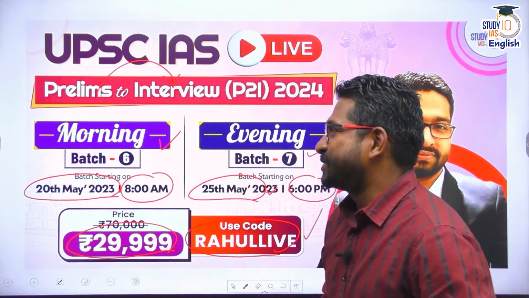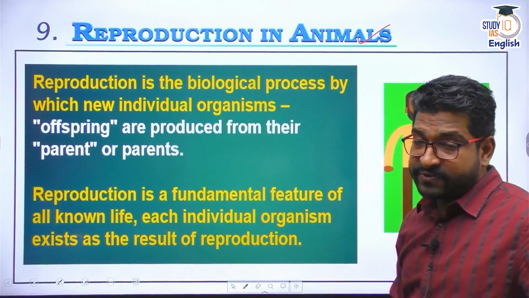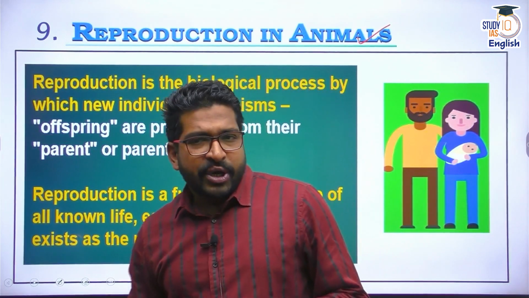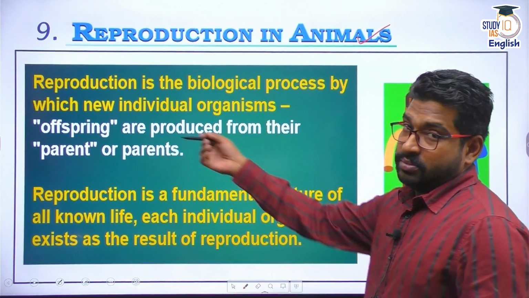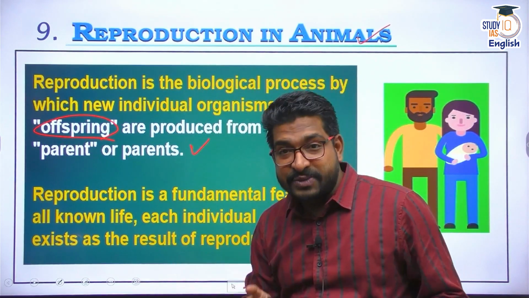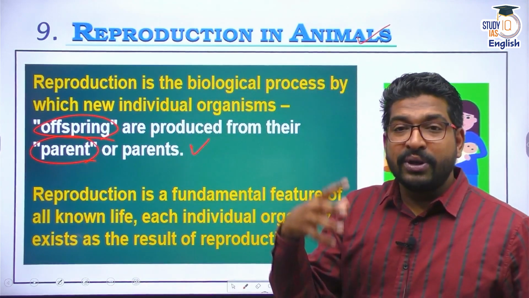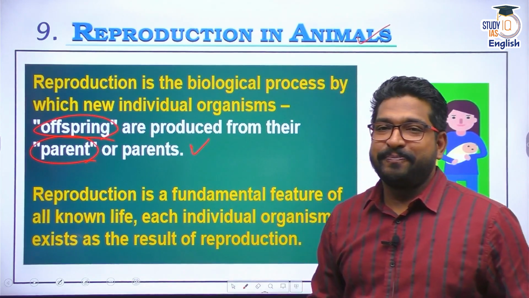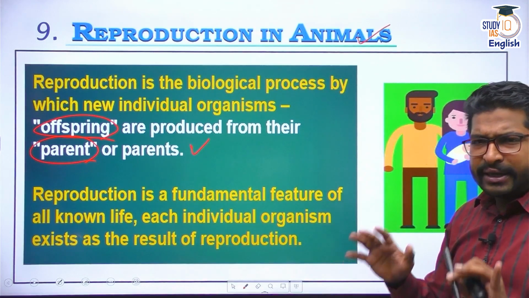Right, let's begin our discussion. As I told you, today's discussion is about reproduction in animals. First things first, what is the meaning of reproduction? Reproduction is a biological process wherein new individuals, which are called offsprings, are produced from parent or parents. Please remember, I'm writing here parent or parents. Parent, it's about asexual reproduction. Parents, sexual reproduction.